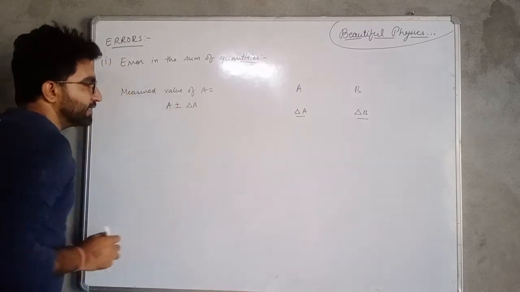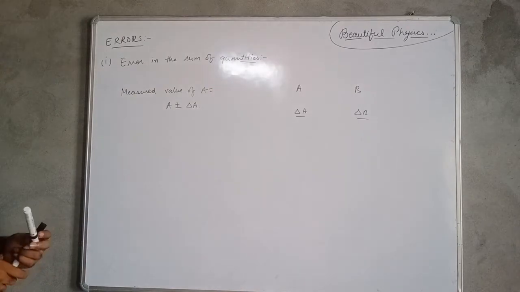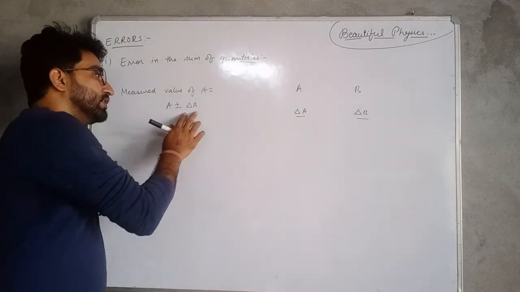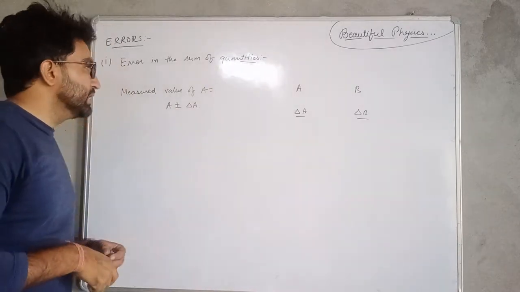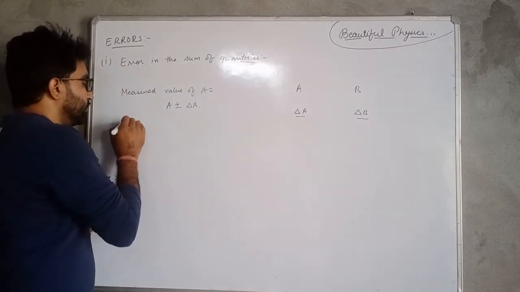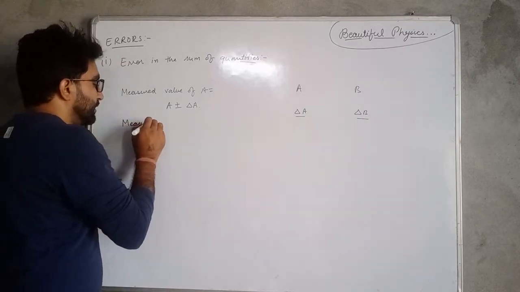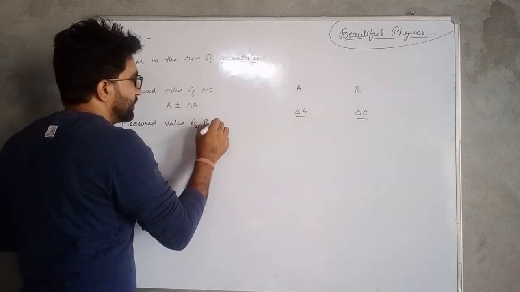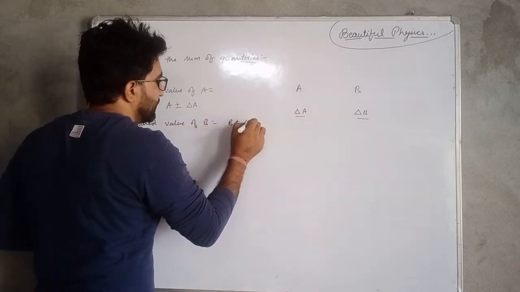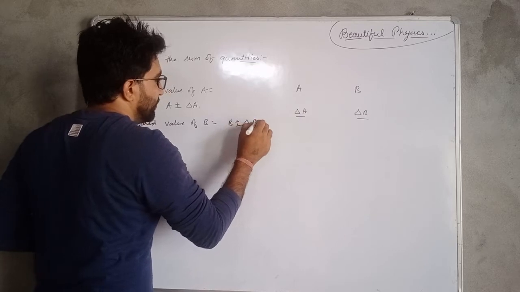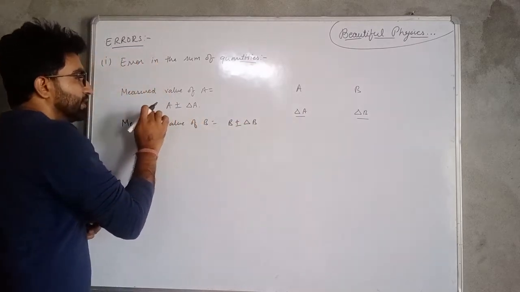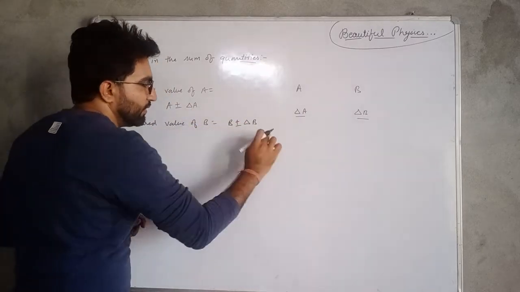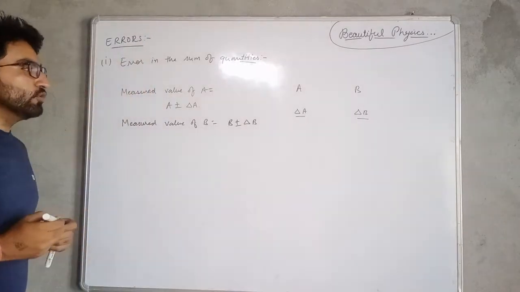Here the plus minus symbol represents that the absolute error can be positive or negative. Similarly, the measured value of b will be b plus minus delta b.